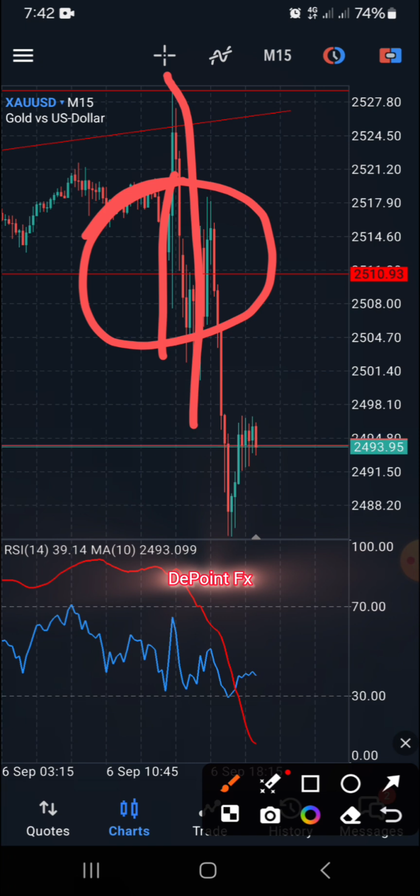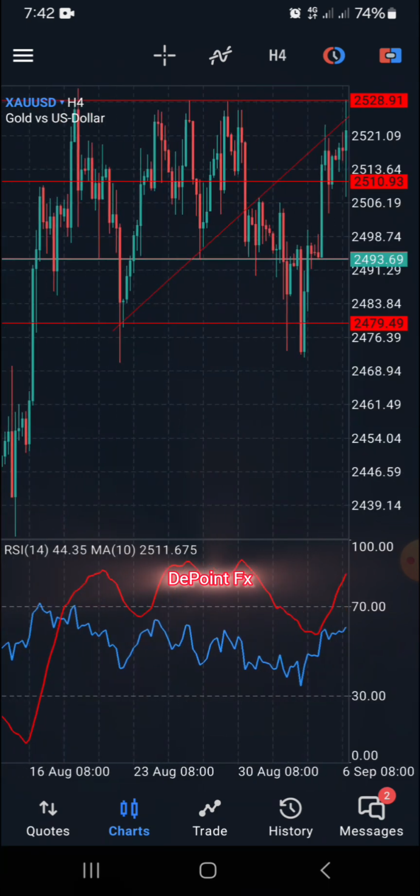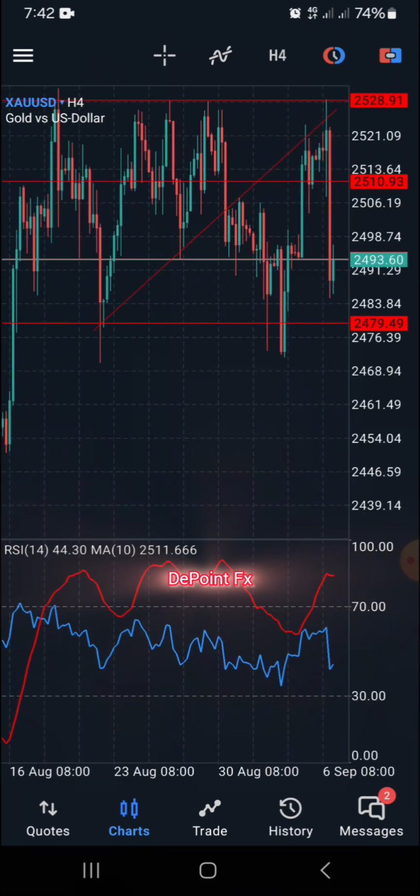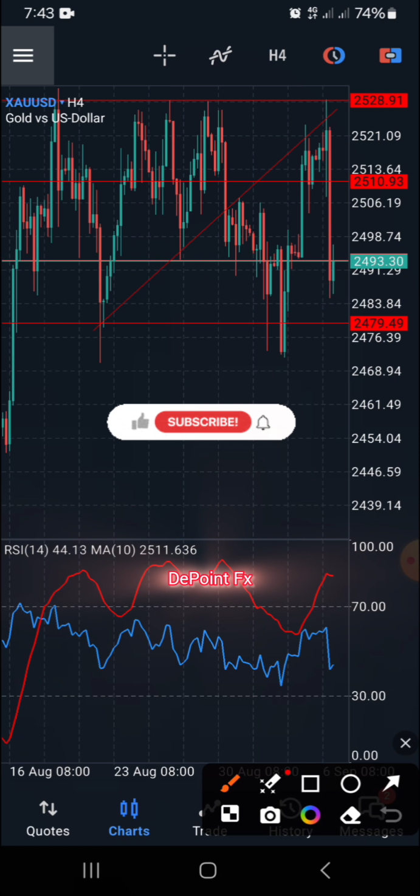I noticed that first and foremost, I have to go back to my higher time frame, which is the 4 hours time frame, and I used my trend line. You guys know that I'm a fan of trend lines. With trend lines I always get accurate analysis, and it gives me the accurate analysis I need to know how the market is going. From the higher time frame, I first of all determine the movement of the market, so I went through the 4 hours.